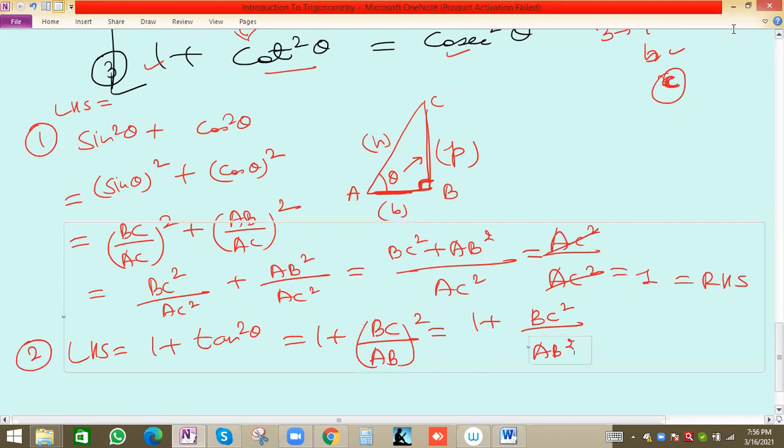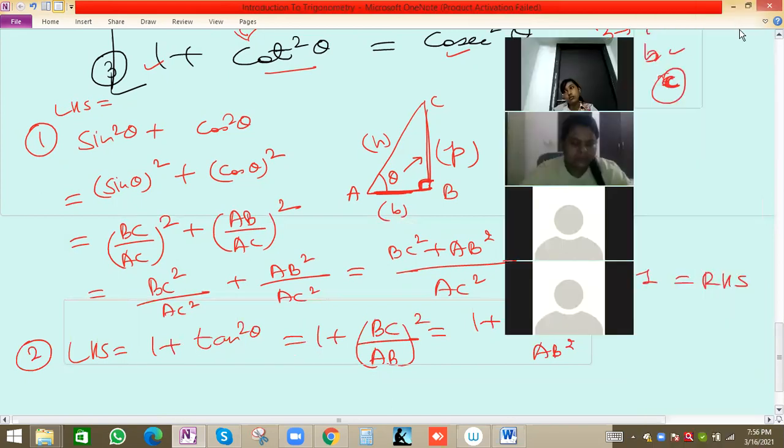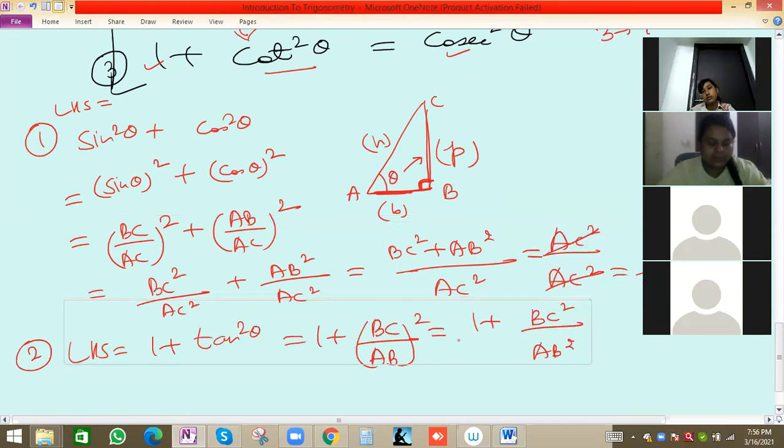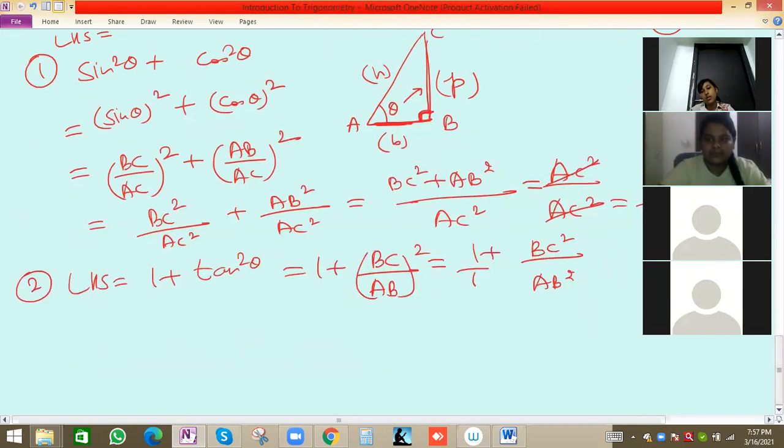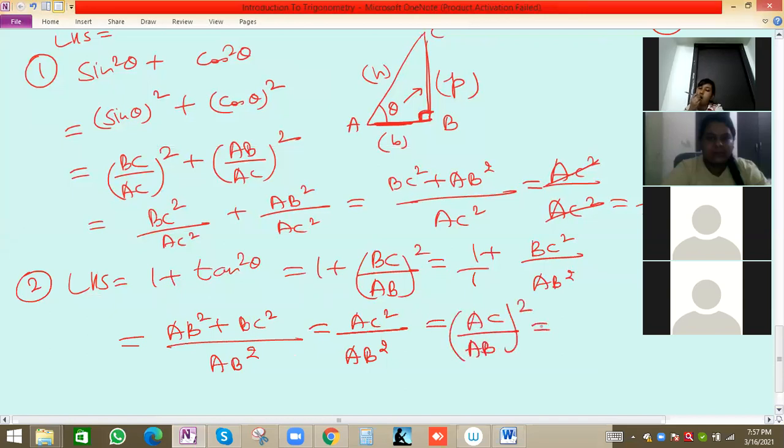Here we can take the LCM, so AB square comes in the numerator: AB square plus BC square. Again by the Pythagoras theorem we have AC square by AB square. So we can write this as (AC by AB) whole square, because both terms have square values. So AC by AB. What is AC by AB?